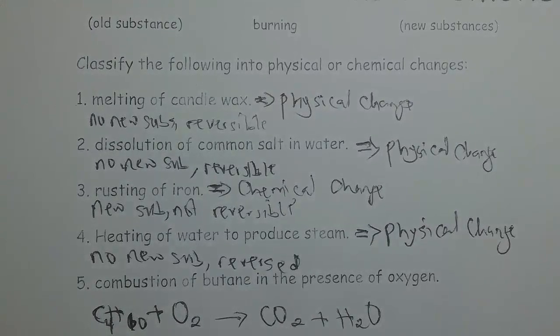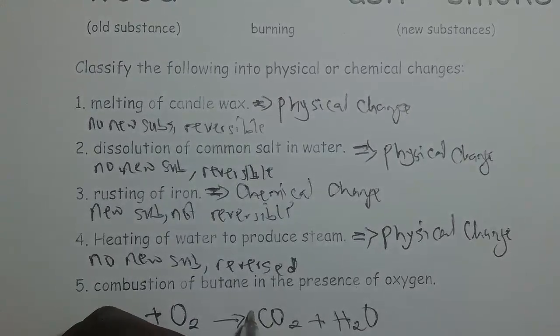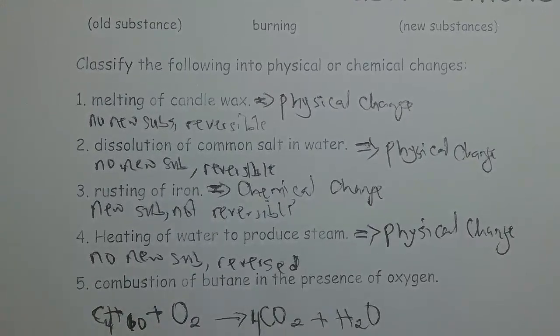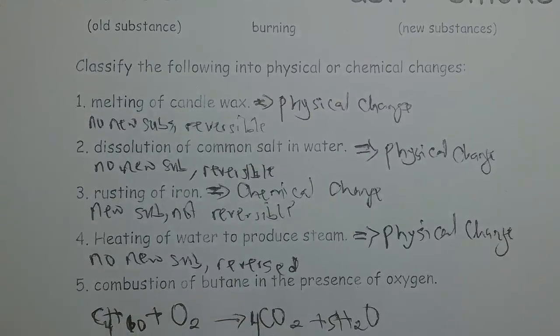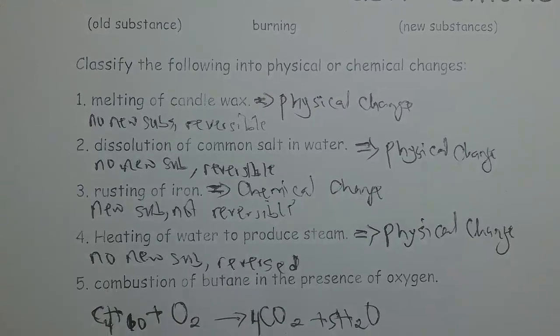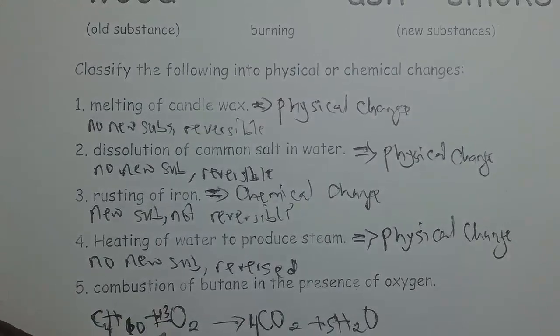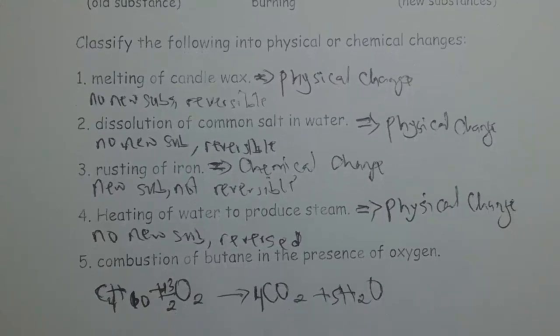To balance it, we need four carbons, and for hydrogen, that's 10, we need 5 water molecules here. That gives 8 oxygens from the carbon dioxide plus 5 from the water, that's 13. So we need 13/2 for oxygen. This is the balanced equation for the reaction.